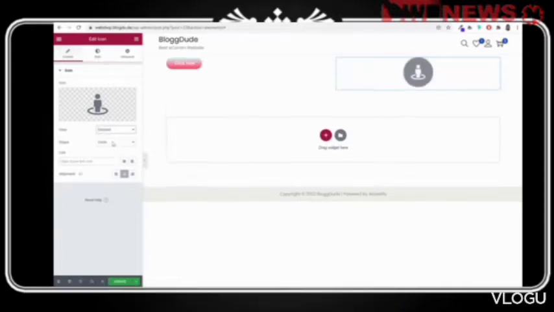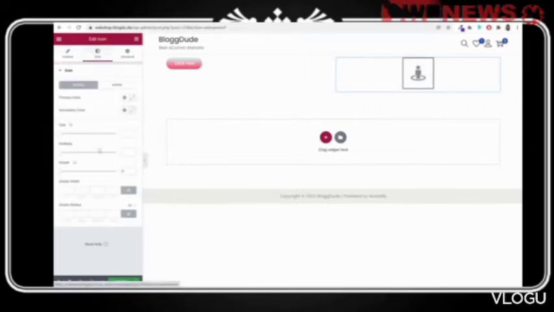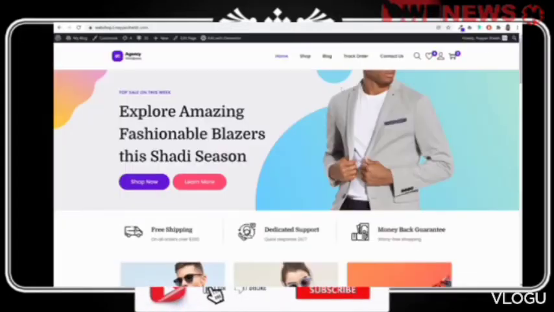So this is the default view. If you want, you can make it stacked, you can make it frame, you can change the size and everything. So this is the content. You can change the styling, size, padding, color, all those things. And under advanced, you will do the advanced things. So this is how this works. I'll cut this. Now let's start creating this website.